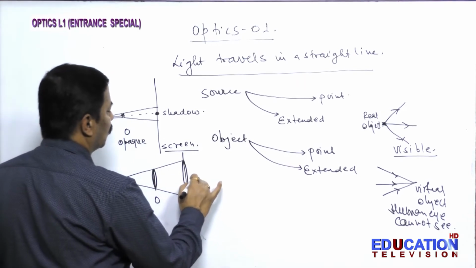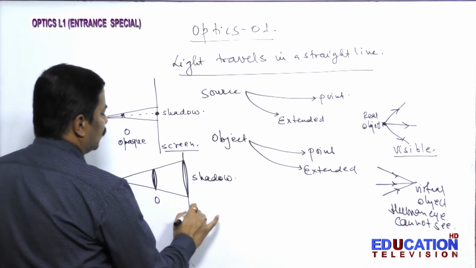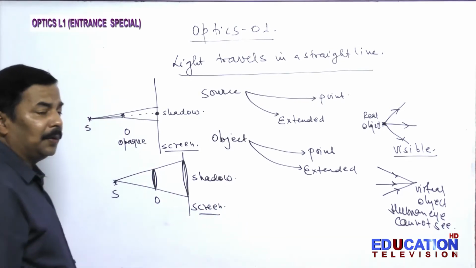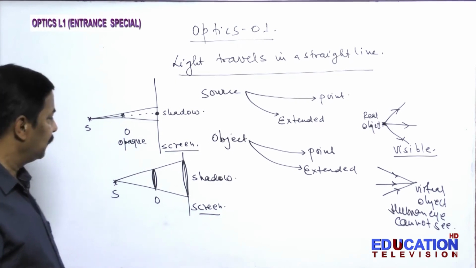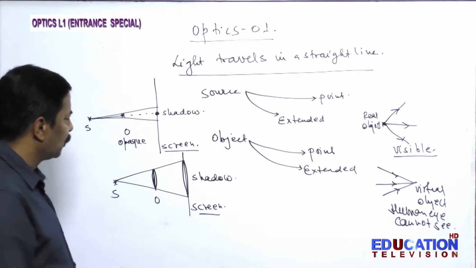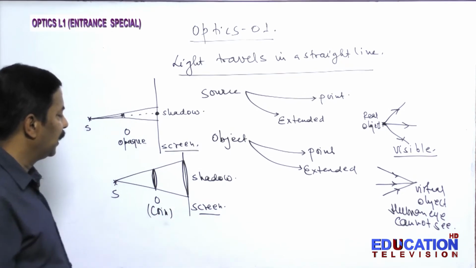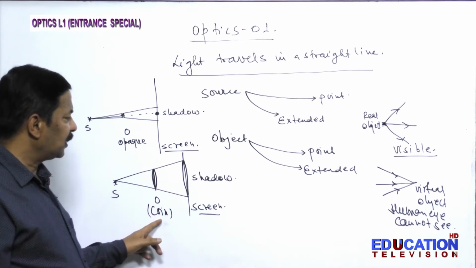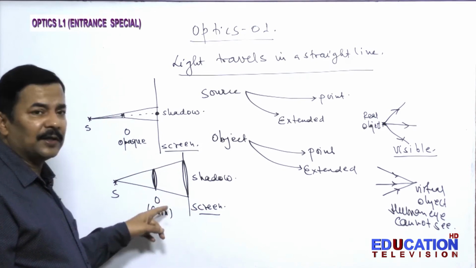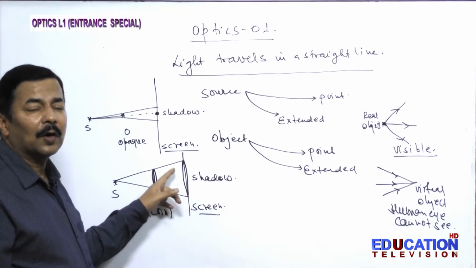This is your shadow. This is your screen. Now here what question can be asked? Suppose this is a coin, if the distance between object and screen is reduced, then what will happen to the shadow? Its size will increase or decrease.